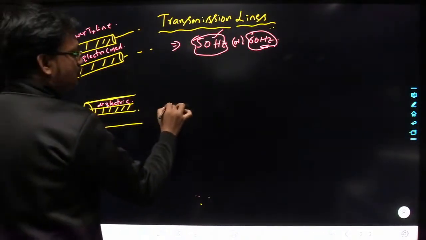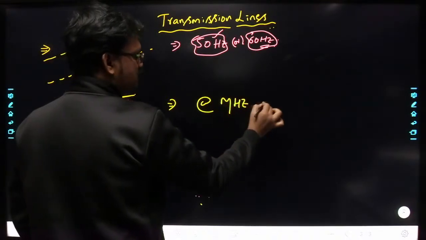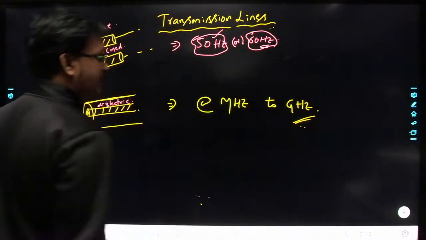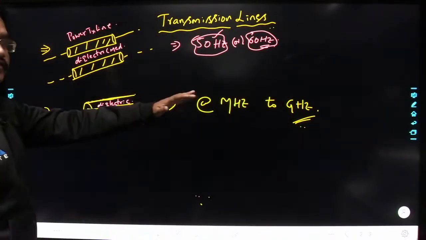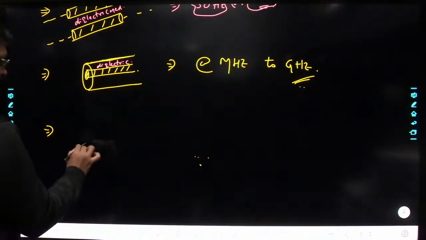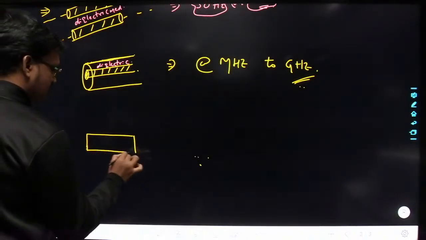Right. So it is going to operate in the range of megahertz to gigahertz here. Understood? The coaxial cable has a somewhat higher frequency range. Understood? Next we are having another type of transmission line here. That is the microstrip transmission line. Okay.